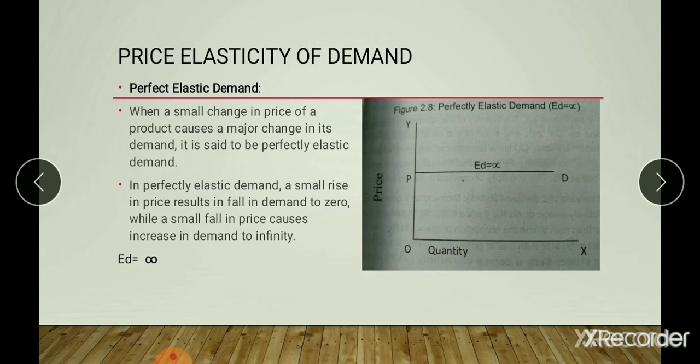It is an extreme case of the price elasticity of demand. Here, in perfectly elastic demand, the demand curve is horizontal to the OX axis.